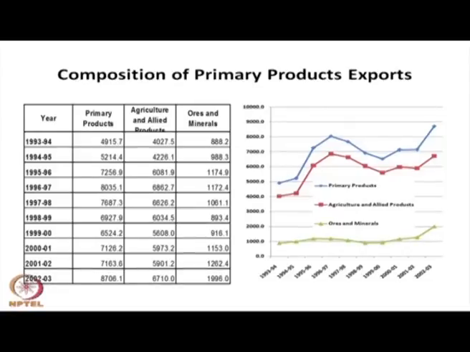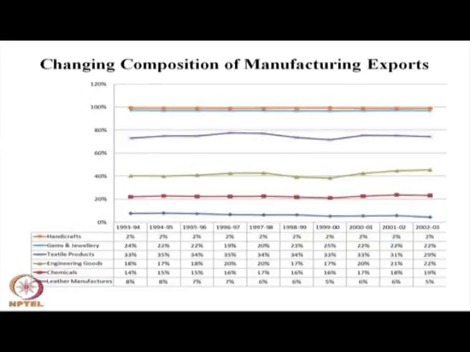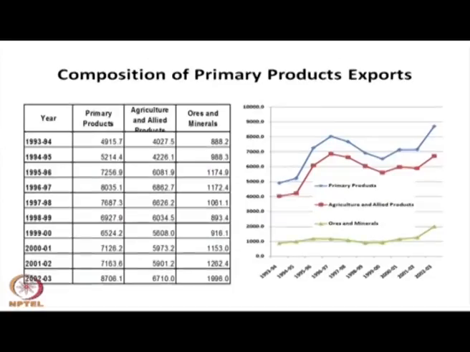The composition within the primary product is more towards what is called agriculture and allied activity. Ores and minerals also increased the export revenue, because the minerals and ore sector has been decontrolled, and it has become an export revenue for India, and export has increased because of mineral export also. In the last 10 years India has increased the export revenue, and it has contributed nearly 2000 million US dollars in 2002-3 as export revenue through mineral export.